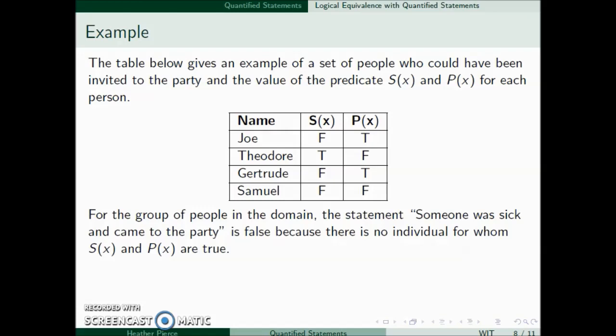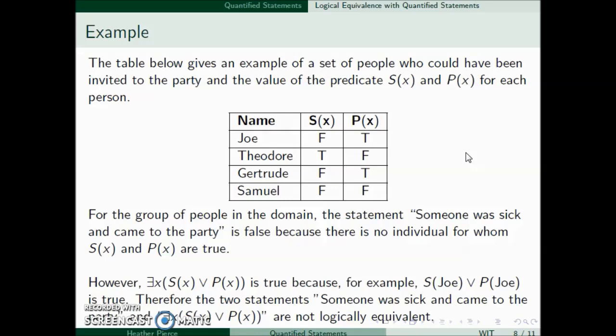So for the group of people in the domain, we have the statement "someone was sick and came to the party." And this is false, since if we look in the sick row, there's only one person who is sick and they did not come to the party. However, there exists an x such that S of x or P of x is true.